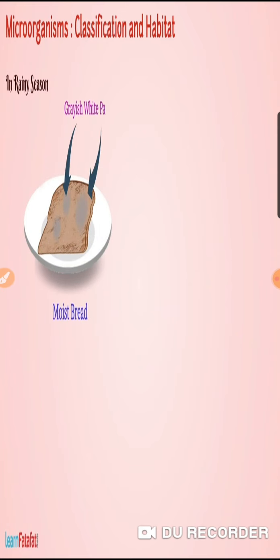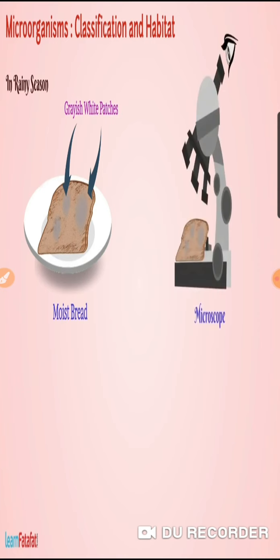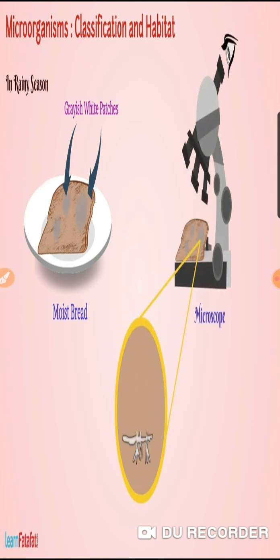Now in rainy season you can see grayish white patches on the moist bread. What is it? It is bread mold. Thin long streaks are there. You have to do this activity at your home also.